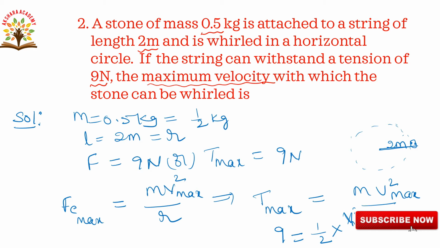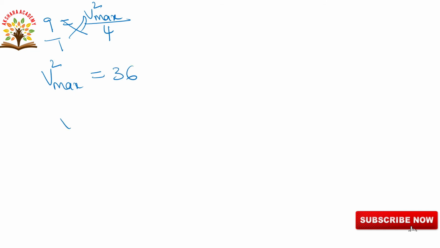Now 9 is equal to v square by 2 into 2, 4. So that is it. Now taking cross multiplication, v square is equal to 9 into 4, 36.